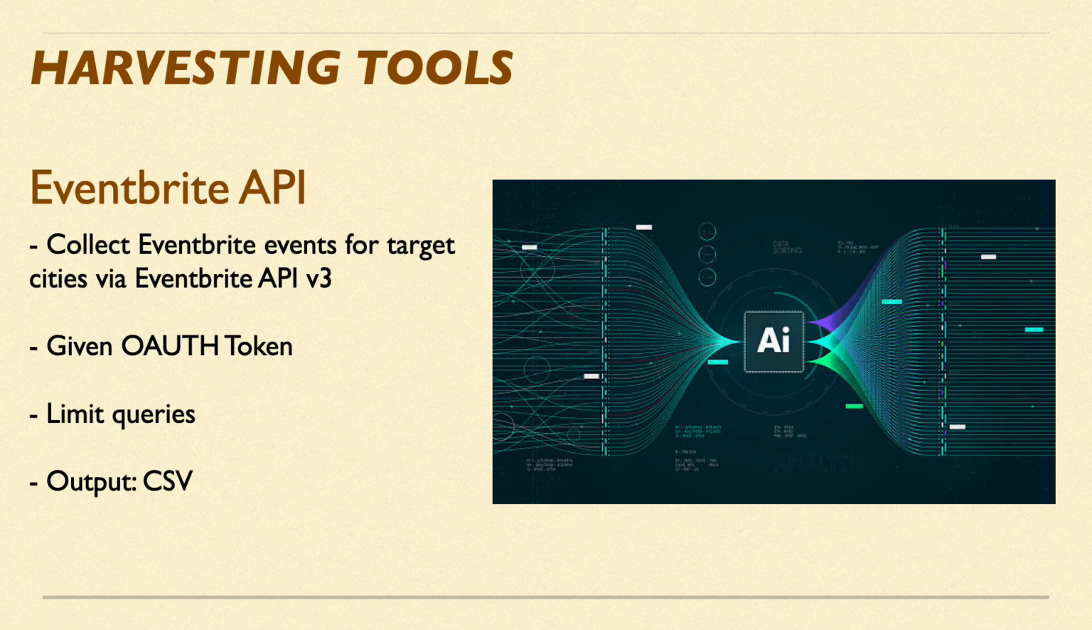For Eventbrite, I use their official API v3 with OAuth authentication. This provided clean, structured data for our target cities, though the query limit meant careful rate management.